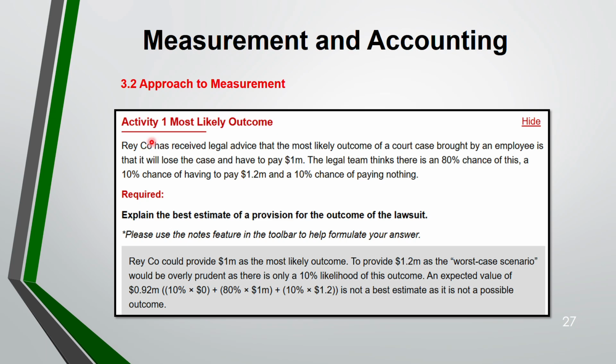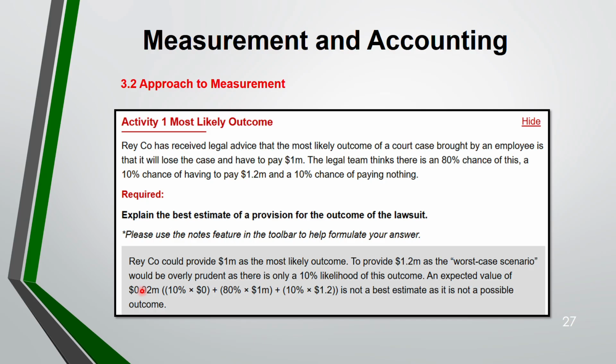Now, moving to activity 1. It's about Ray receiving legal advice. The most likely outcome is that they are going to lose the case and have to pay 1 million. There's an 80% chance of this happening, 10% of them having to pay 1.2 million, and 10% chance of paying nothing. So when you're finding the best estimate, you add up all. 10% into nothing, that's 10% into 0. 80% you have to pay 1 million and 10% 1.2. Add them together, it is 0.92. This is the expected value, but this is not the best estimate as it is not a possible outcome. You can't use it in this case.